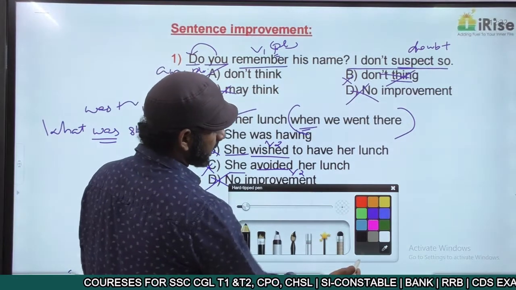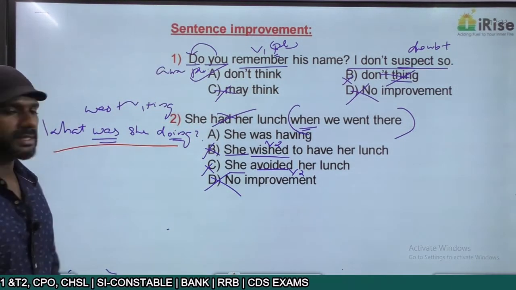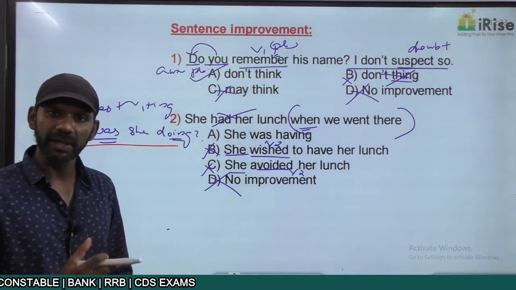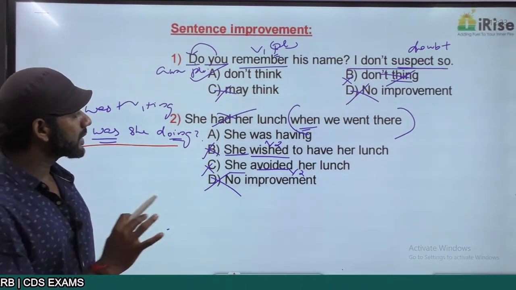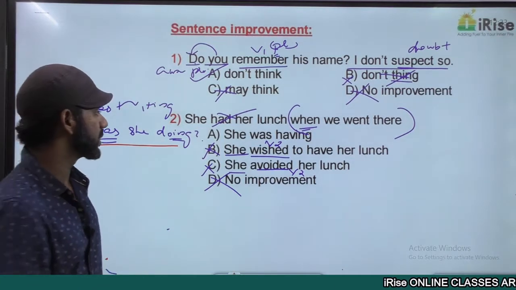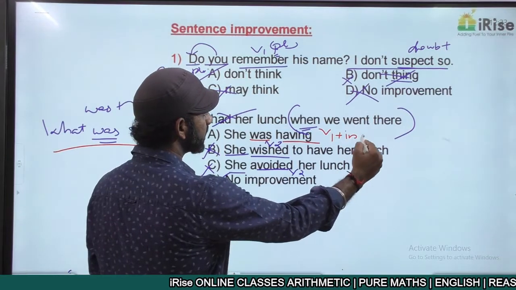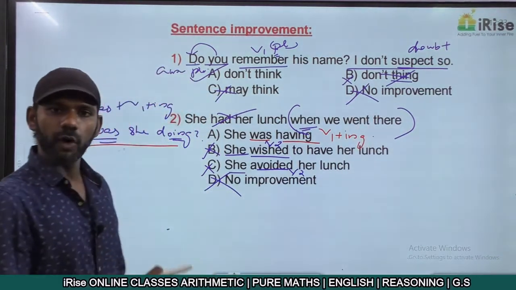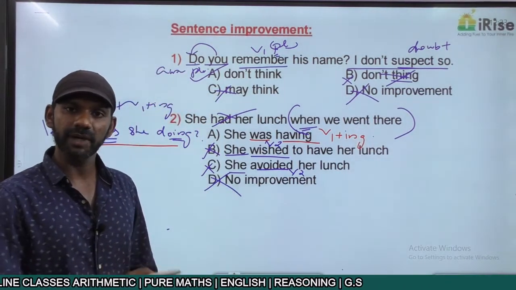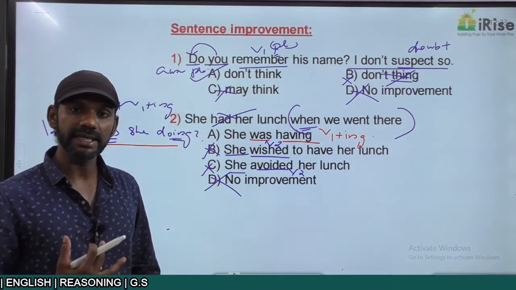According to the meaning of the sentence, the question is in the past continuous tense, so the answer must also be in the past continuous tense. Now come to option A. "She was having her lunch." "Was having" is was plus V1 plus ing, and that is past continuous tense. I told you earlier, having has a meaning like eating.